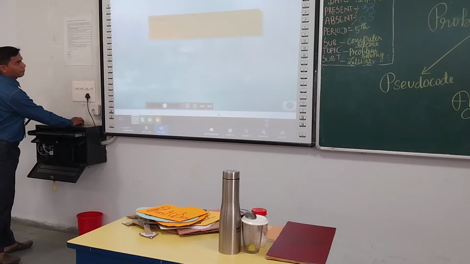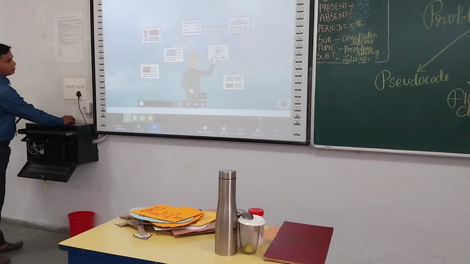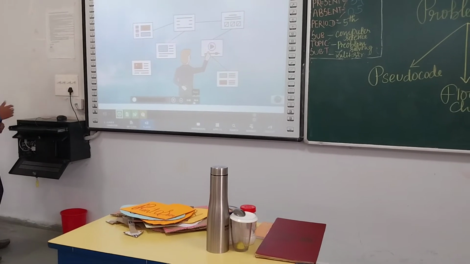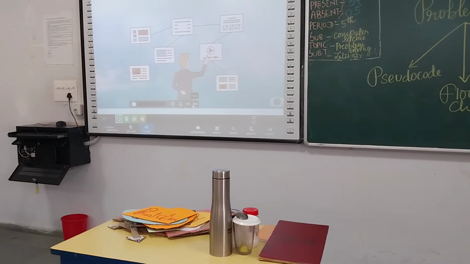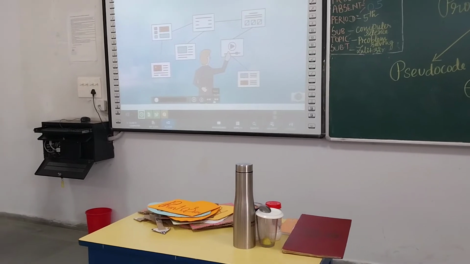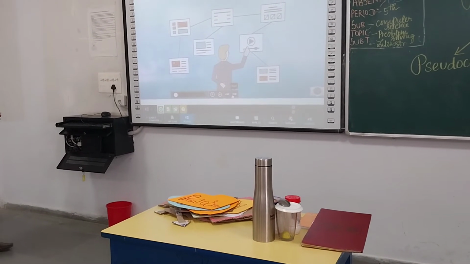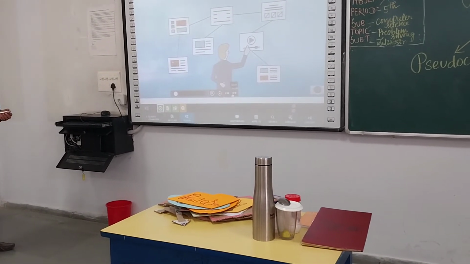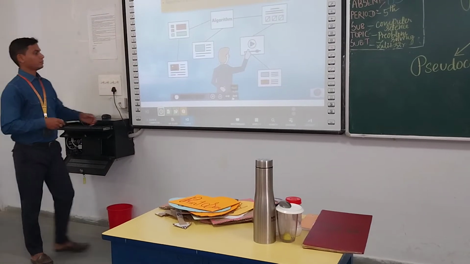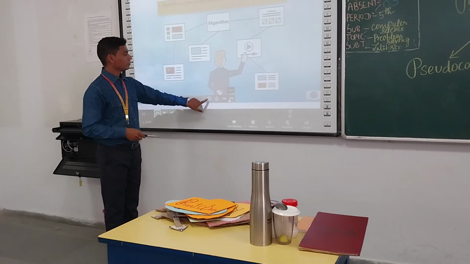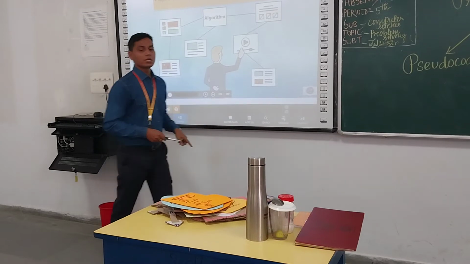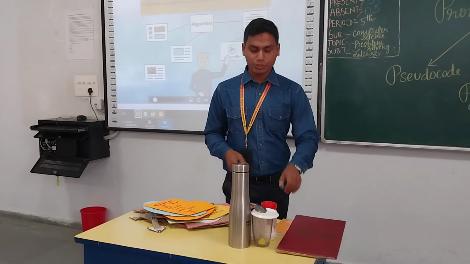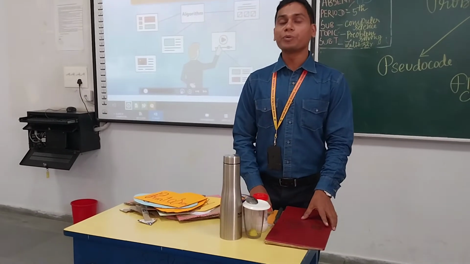Now you see. Problem. Next, let us understand the concept of algorithm used in solving problems. In computer science, an algorithm is a step-by-step process of solving a problem. Students, now we will go for algorithm. As you know, I told you about algorithm.